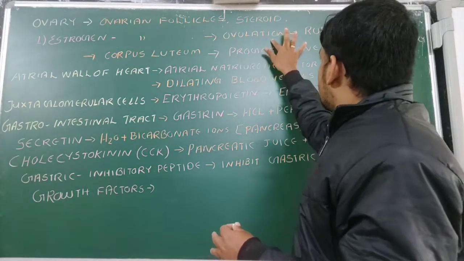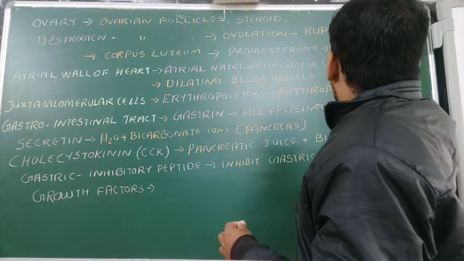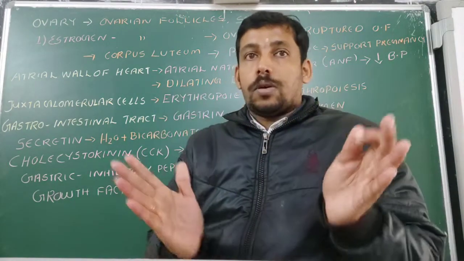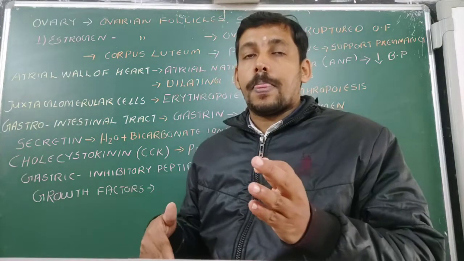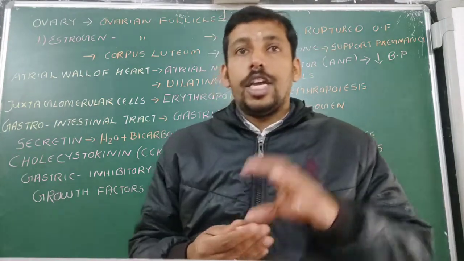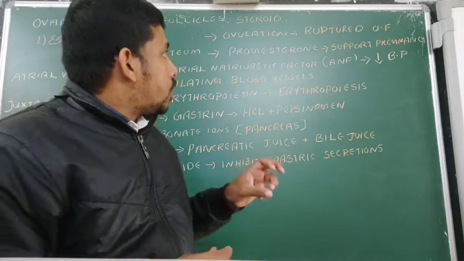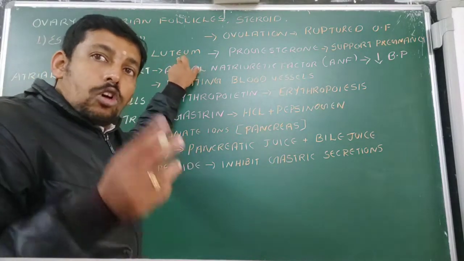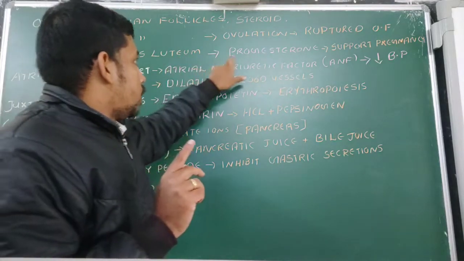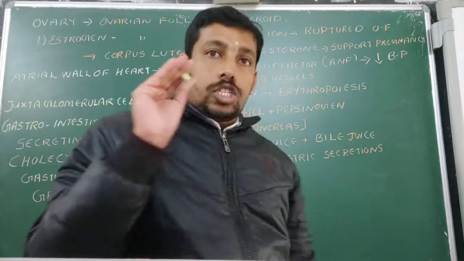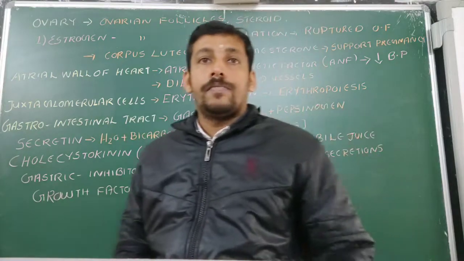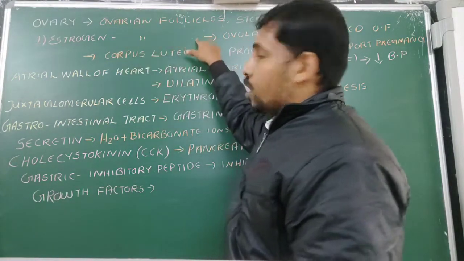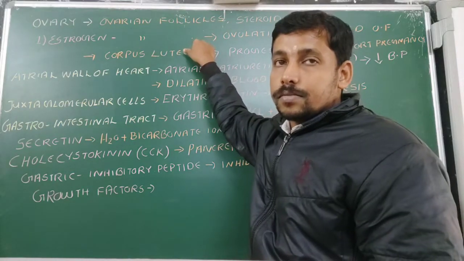So after ovulation, there is rupturing of the ovarian follicle. It will break up after ovulation, and it will form a tissue that is known as corpus luteum. And this corpus luteum will secrete a hormone, that is what? Progesterone. So estrogen and progesterone are secreted by the ovary. Estrogen is secreted by the ovarian follicles in the ovary.